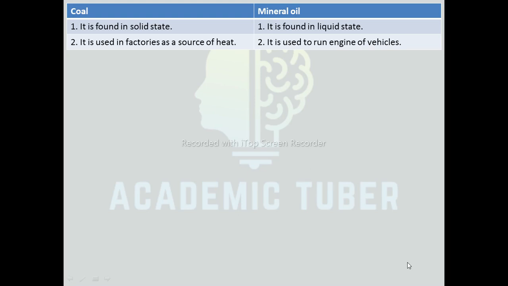Now we are going to discuss some differences. So here are differences between coal and mineral oil. Coal is found in solid state. Mineral oil is found in liquid state. Coal is used in factories as a source of heat, whereas mineral oil is used to run engines of vehicles.